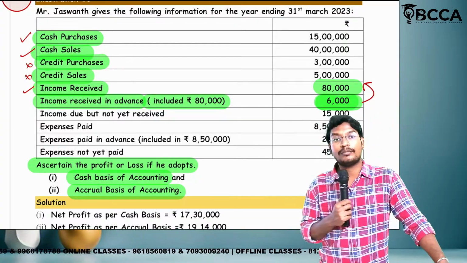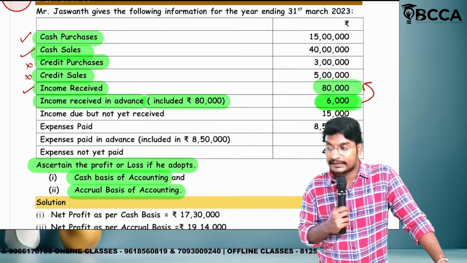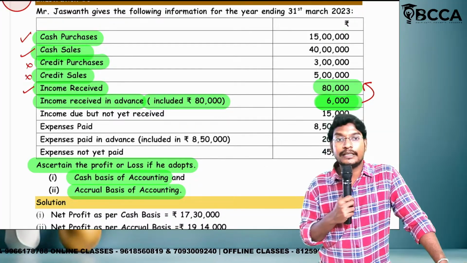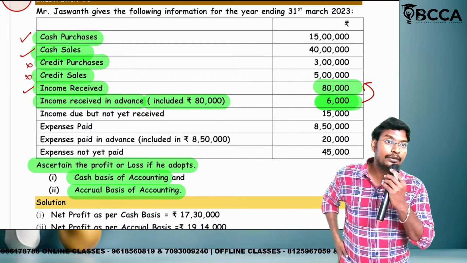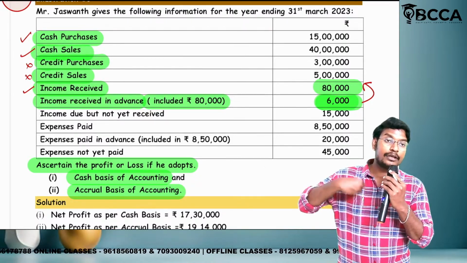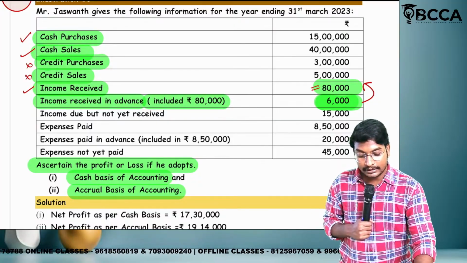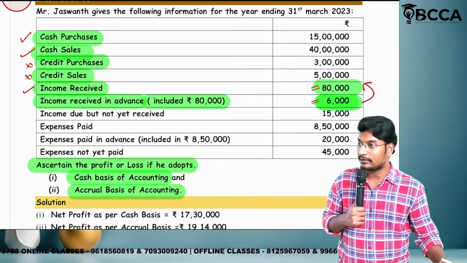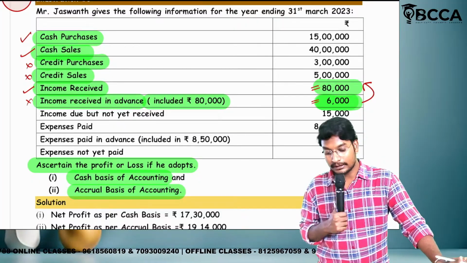So again we no need to consider. Normally we should consider, but this 6,000 is already included in the 80,000, so again we no need to consider it. Actually we should consider, but we are not going to consider. Why? Because this 80,000 includes 6,000, so we are not going to consider it.